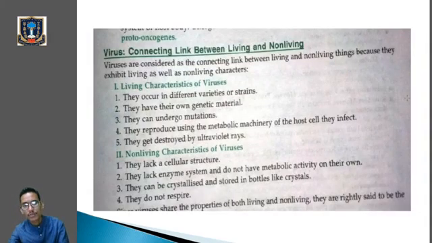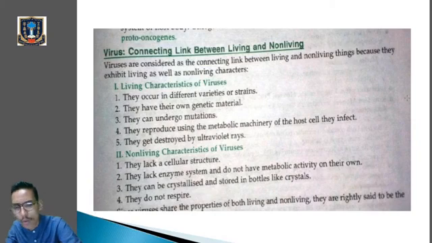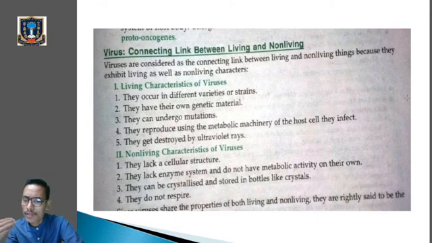Clear? Now last one, we will go through the connecting link between living and non-living, because when we defined viruses, we said that a virus acts as both living and non-living. It is a connecting link between the living and the non-living. Why? Because if it is outside the body of the host, it does not show the properties of a living being. But once it enters the body of the host, it shows the properties of a living organism. So it forms a connecting link between the living and the non-living.